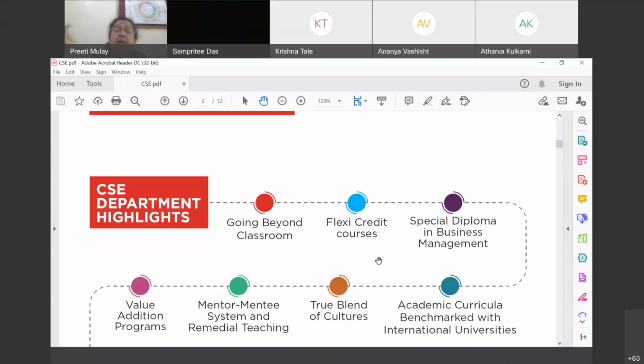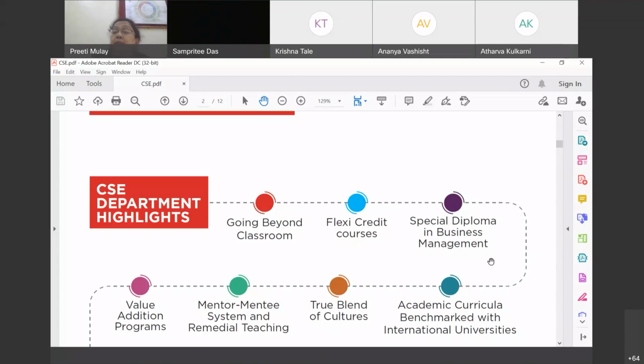So they will decide the contents of the course, and it is totally an industry-led course, and hence the name Flexi Credit course, right? Once again, my dear friends, we have started talking about going beyond the classroom. So this is one of the examples of going beyond the classroom, right? We want our students to be industry ready, and hence such Flexi Credit courses as per the demand are introduced in the syllabus, right?